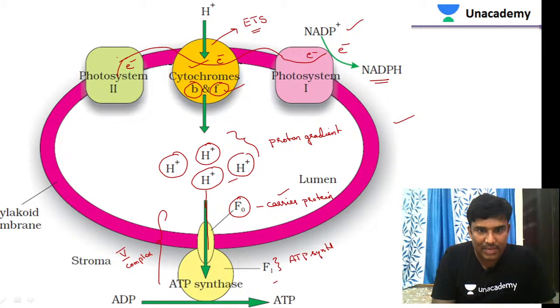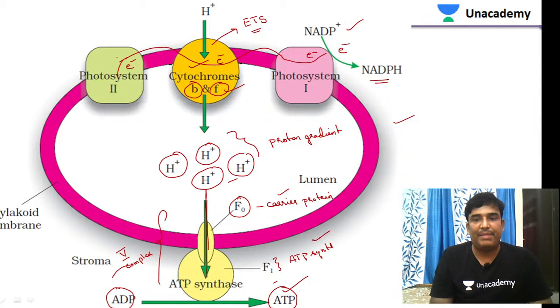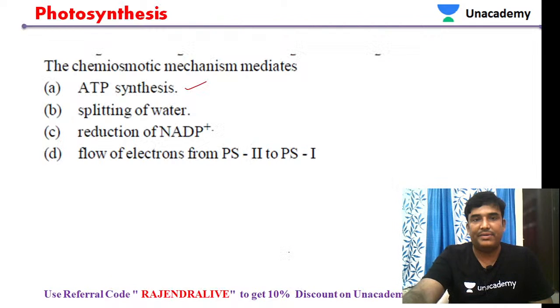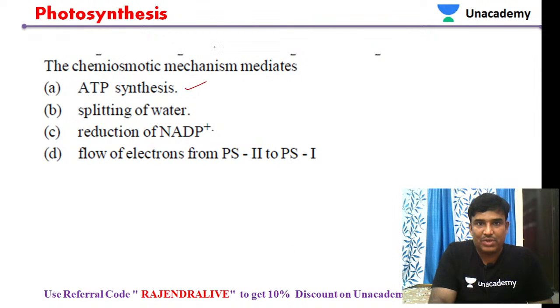When protons are passing through the thylakoid membrane through this carrier protein, some energy is liberated. That energy helps in binding of ADP to form ATP in the presence of the enzyme ATP synthase. That mechanism is called chemiosmotic.